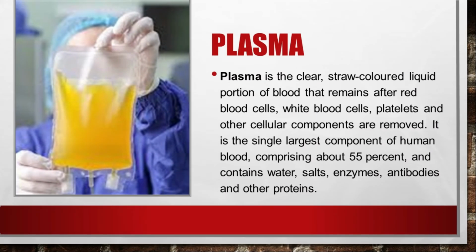Now coming to the plasma. Plasma is a clear straw-colored liquid portion of the blood that remains after red blood cells, white blood cells and platelets are removed from the blood. It is the single largest component of human blood, comprising around 55%, and contains water, salts, enzymes, antibodies and other proteins.